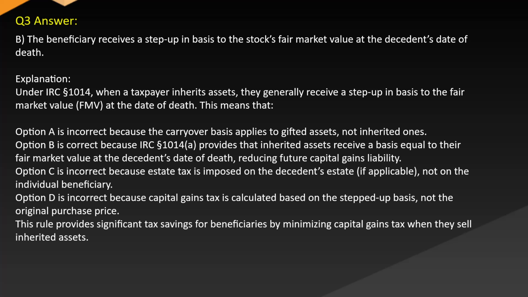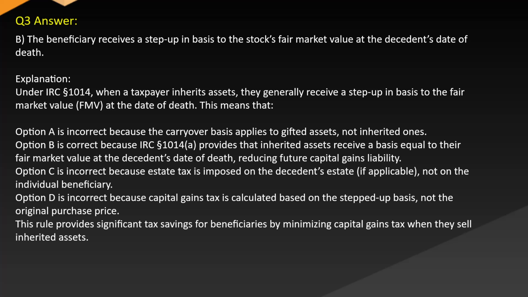Option A is incorrect because the carryover basis applies to gifted assets, not inherited ones. Option B is correct because the IRS provides that inherited assets receive a basis equal to their fair market value at the decedent's date of death, reducing future capital gains liability.